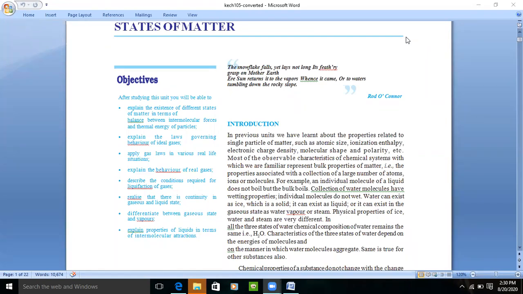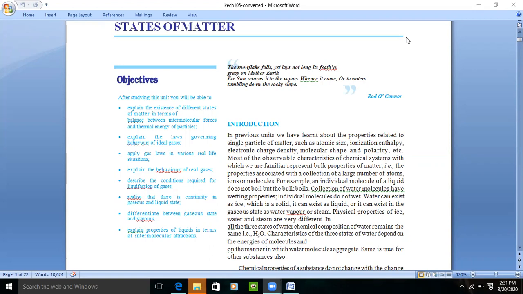If you want to define state in a word, say state is the physical property. You can recognize after seeing the compounds that if something is having proper shape, structure, and occupying space, that is solid state. If the material is liquid, it has the tendency to flow, and it can attain the shape of any object in which it is filled, so that is liquid state. And in the gaseous state, gases are free to move. We can't see gases actually, because there is no force of attraction between the molecules.